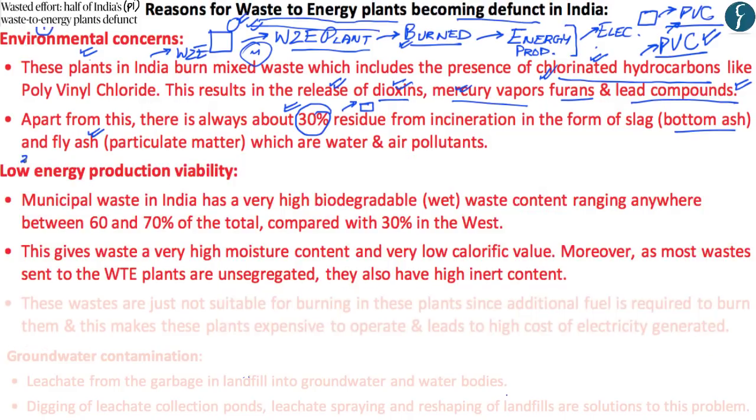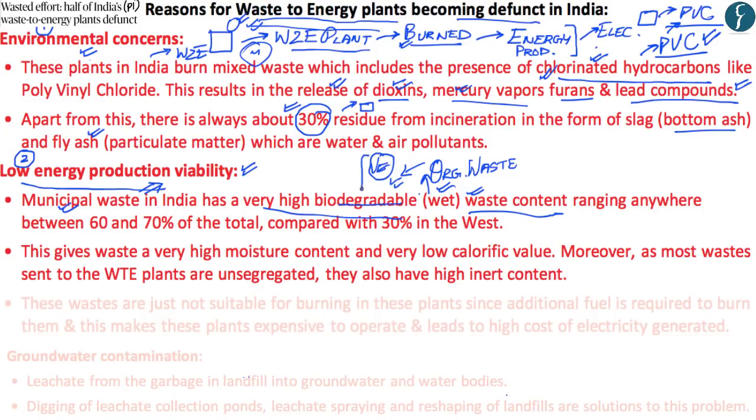Now, the second reason as to why waste-to-energy plants within India are becoming defunct is because of the low energy production viability in the municipal waste. What is being seen in India is that the municipal waste has very high biodegradable, or what is called wet waste, content. An example of wet waste would be organic waste. The municipal waste contains a lot of leftovers from vegetables, fruits, and other highly biodegradable waste. And the waste from vegetables, fruits, etc. is also wet in nature.